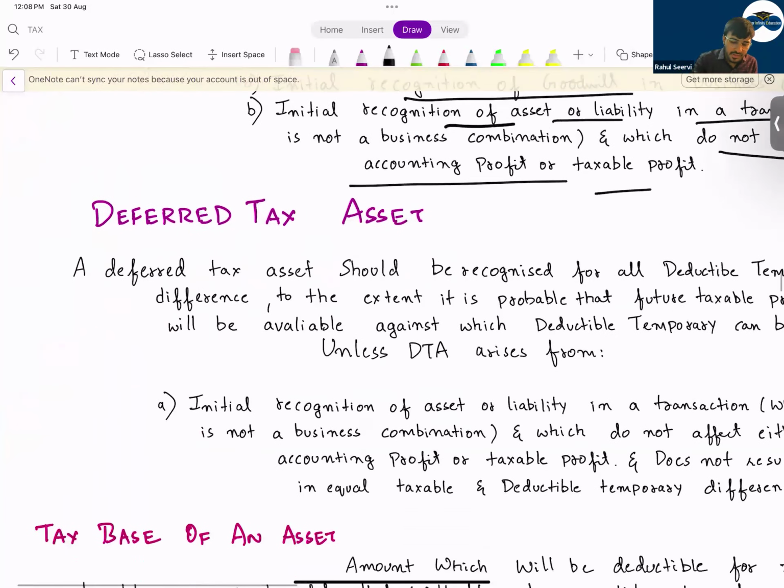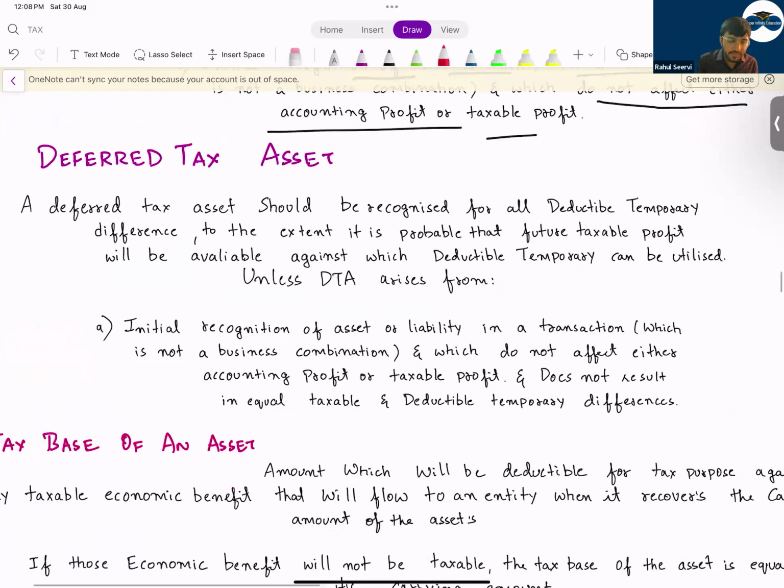A deferred tax asset should be recognized for all deductible temporary differences to the extent it is probable that in future taxable profits are there. If in future taxable profits will be there, that means what? You can claim the expense. Today you are not able to claim the expense. In future you will be able to claim the expense. That means today you are paying more. In future you will pay less.